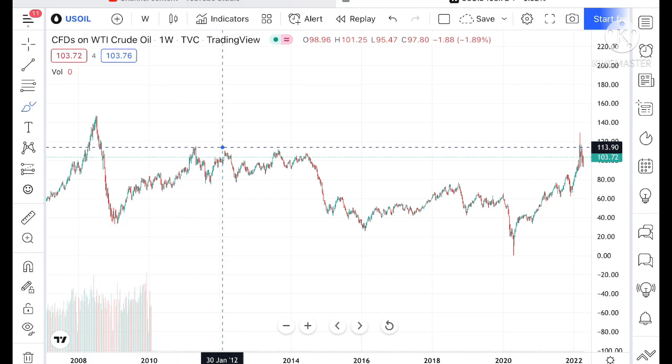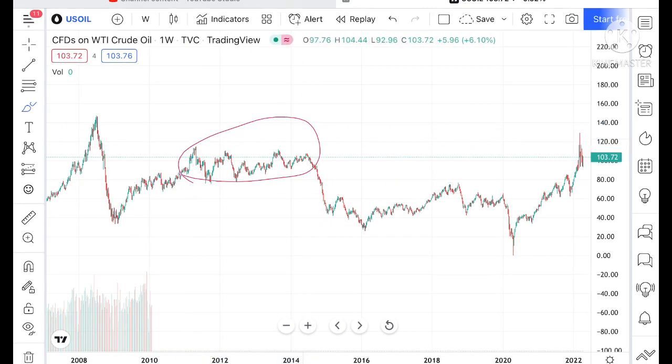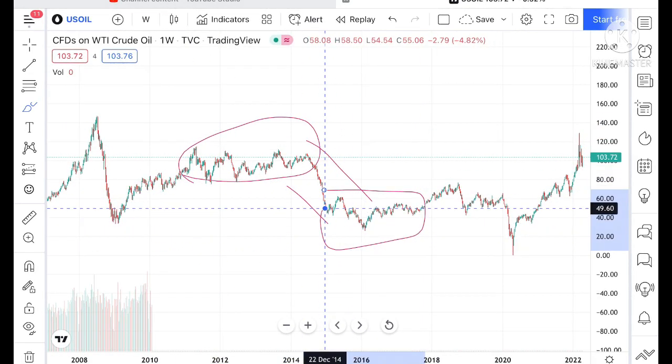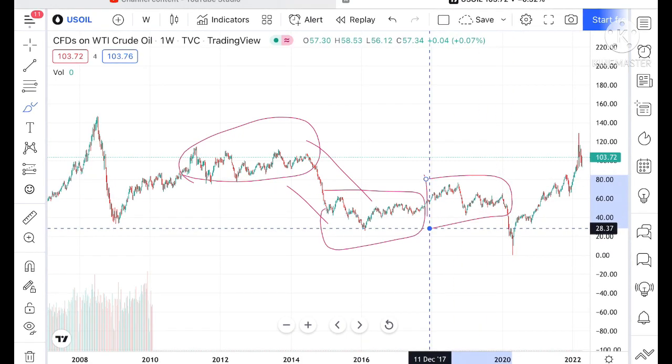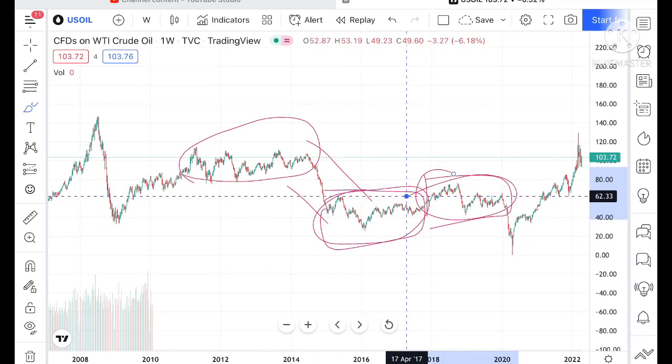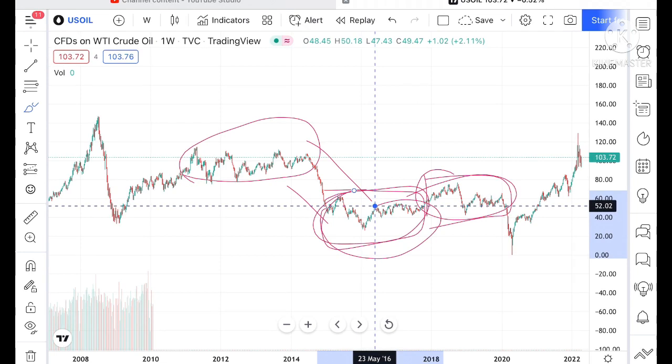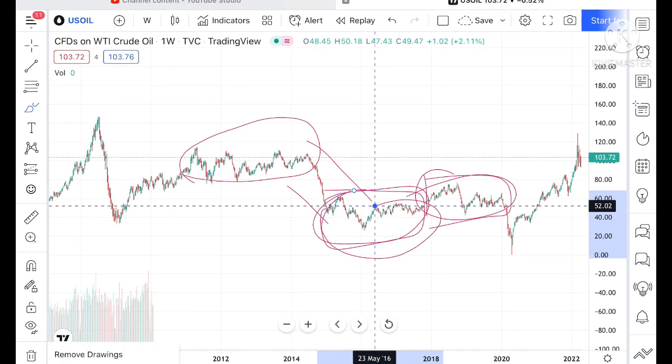After that, it was moving in a particular range. This is very important. You have to notice that whenever the range breaks upside or downside, we have seen a good movement. Now look at the chart.